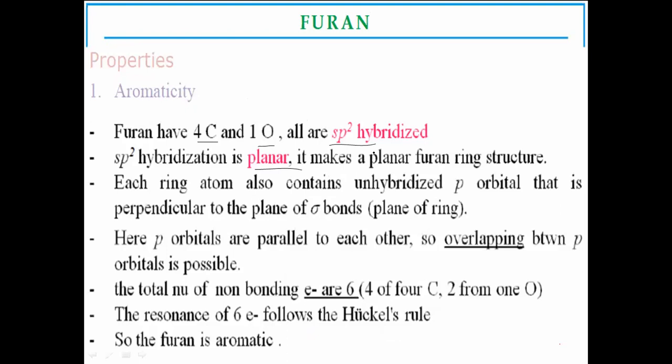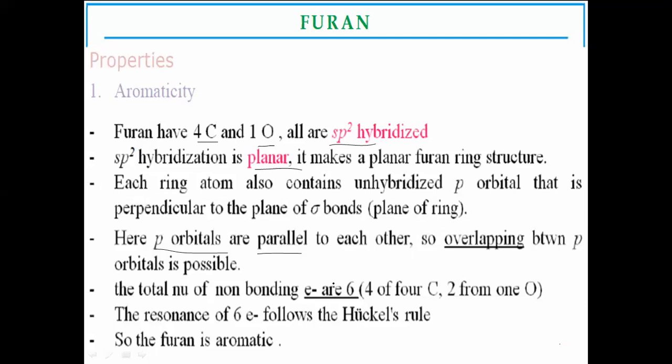In furan, oxygen is the heteroatom, whereas all the p orbitals of furan overlap with each other in parallel, sidewise overlapping, to make the two pi bonds between the carbon-carbon single bonds. The carbon-carbon double bond forms due to the sidewise parallel overlapping of p electrons, pi electrons, in furan.